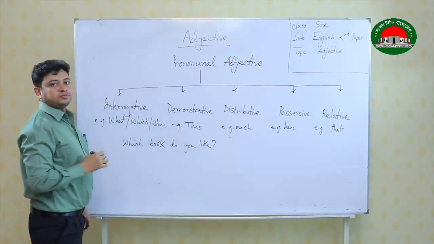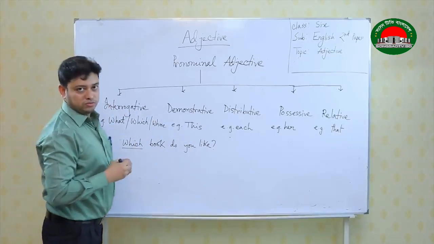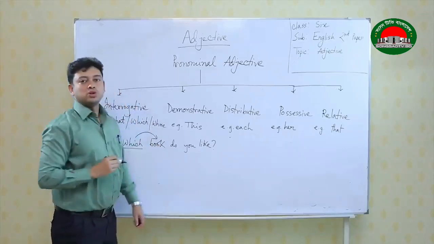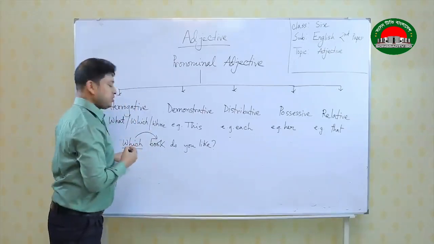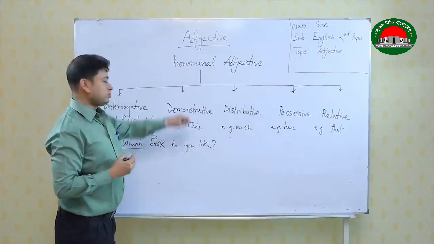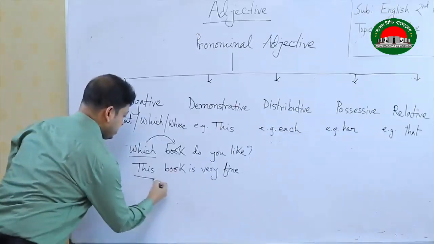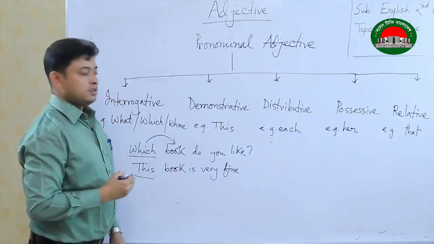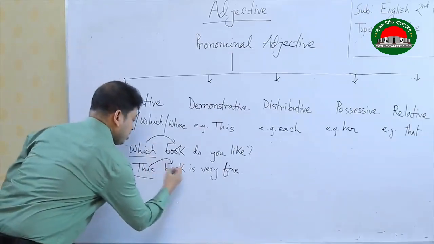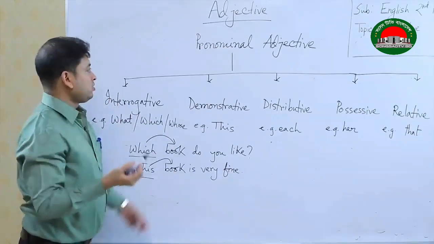This is a sentence. Now, ideally "which" is a pronoun, but here "which" is qualifying the noun book, so it becomes interrogative adjective or pronominal adjective. Ideally this is a demonstrative pronoun, but here it is qualifying a noun, so it becomes demonstrative adjective or pronominal adjective.